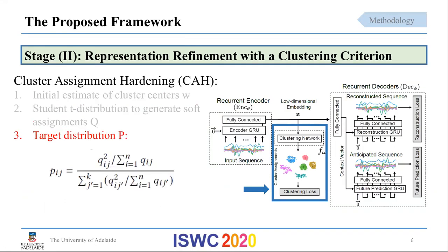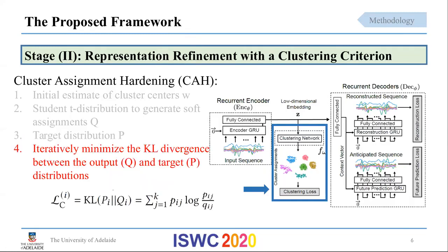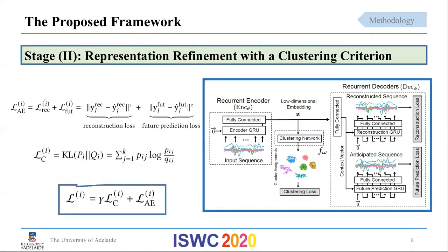We then define a target distribution P by squaring the Q values and normalizing them. This allows high confidence assignments to guide the training process. We iteratively minimize the clustering loss, which is the divergence between the output and the target distributions, to purify the cluster assignments. The whole framework composed of the encoder, decoder, and the clustering network is then trained end-to-end with the aggregated loss function.